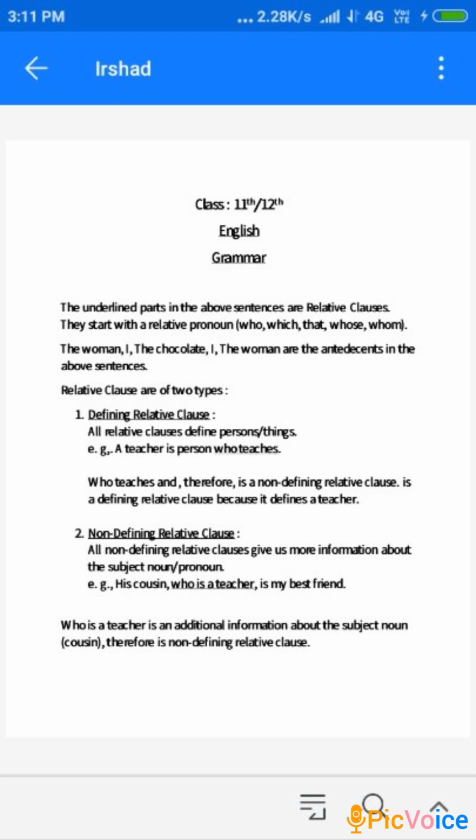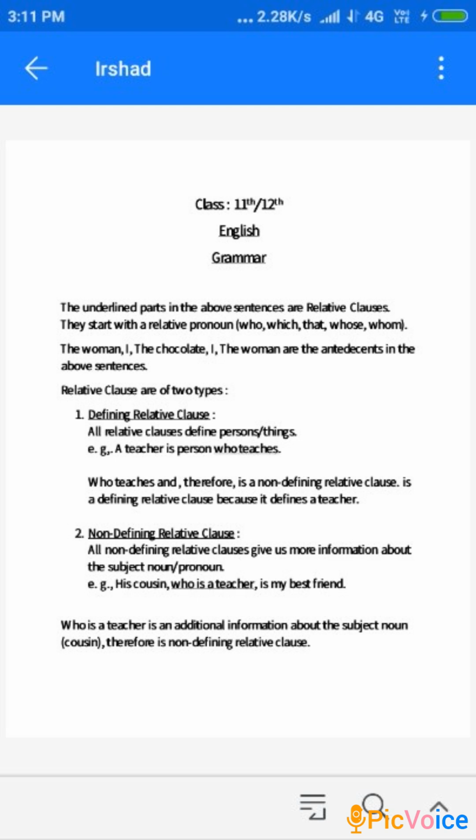In the third sentence, make a correction here, it is not the chocolate, it is everything. Everything is what is used as an antecedent in sentence number 3. And in sentence number 4, we use I as an antecedent, and in the last sentence we use the woman as an antecedent.